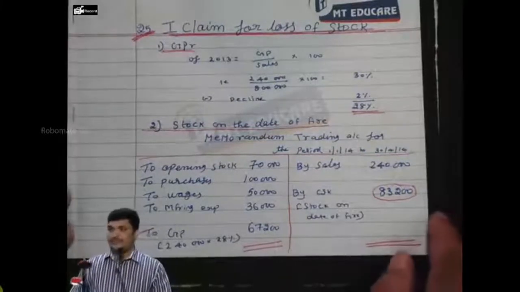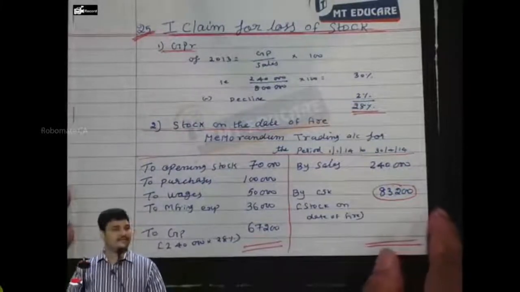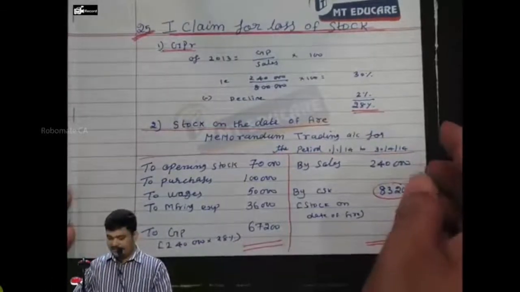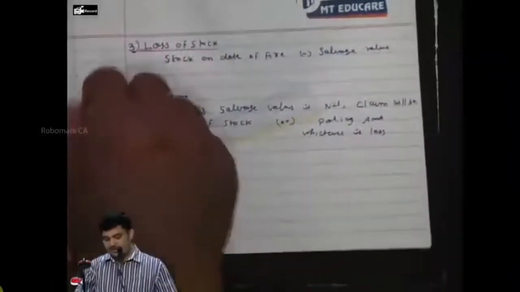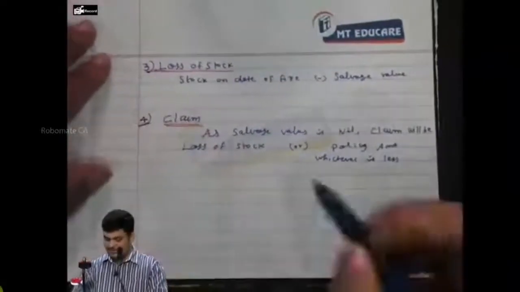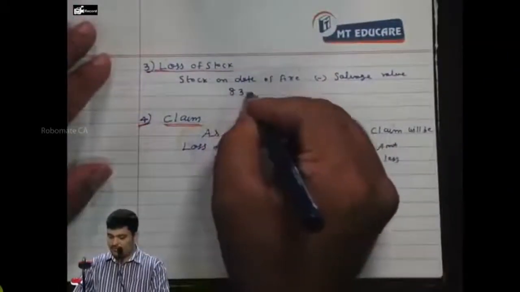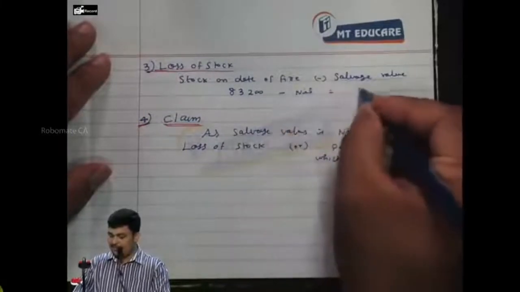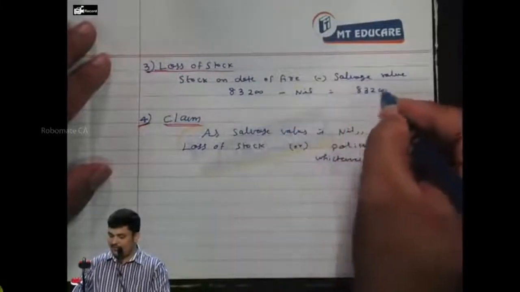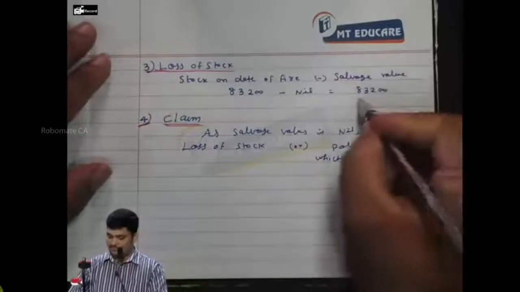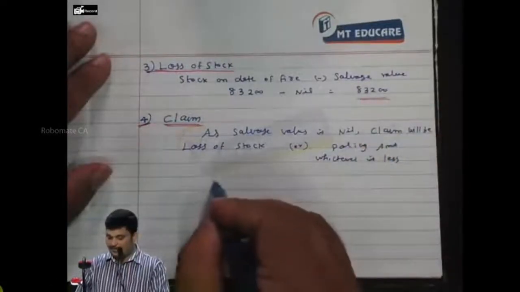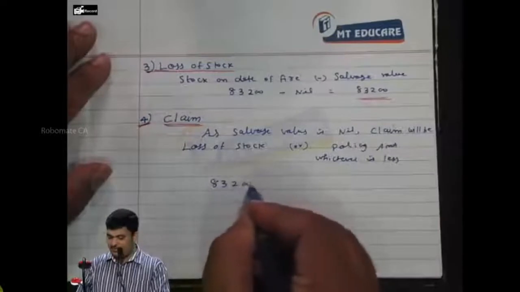Up to this you would have completed correctly? Yes, sir. Everybody? Yes, sir. Okay. Next, stock on the date of fire, 83,200 minus nil equal to 83,200 is the loss of stock. We know loss of stock is 83,200.